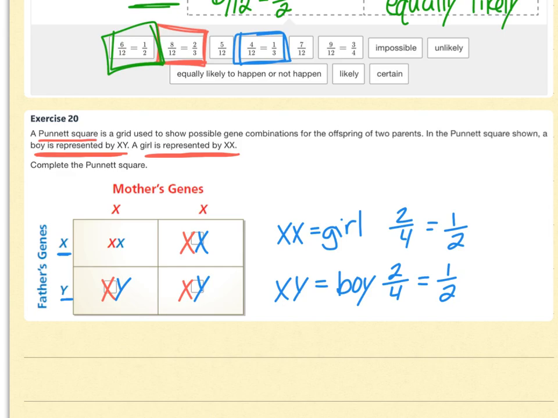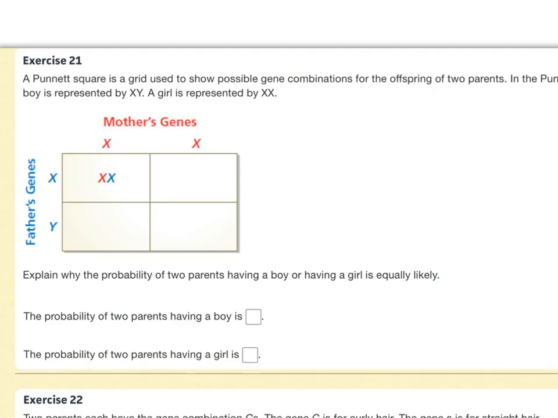It's equally likely. So for number 21, I think I went ahead and answered that already. We filled in the table last time. And it says, explain why the probability of two parents having a boy or having a girl is equally likely. Well, the probability of having a boy, we said, is 1/2, and the probability of having a girl is also 1/2, so that would be equally likely.